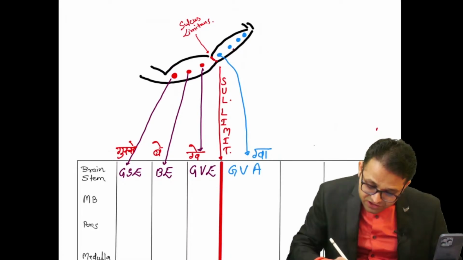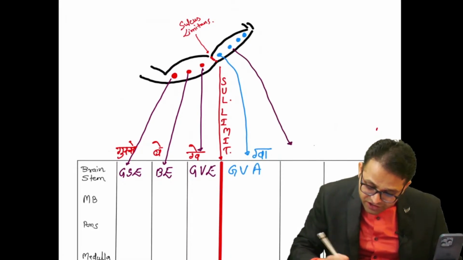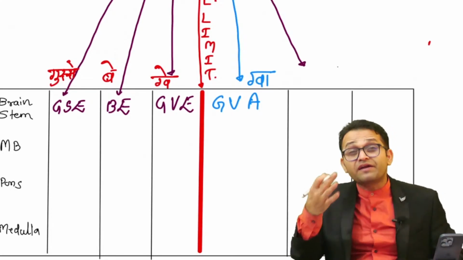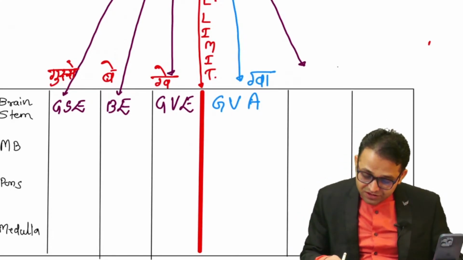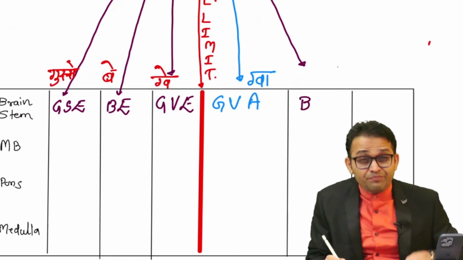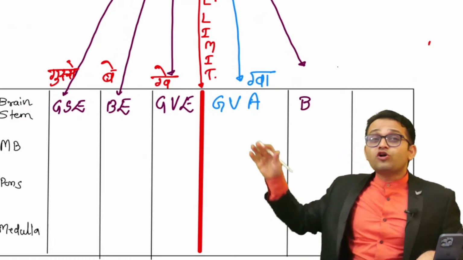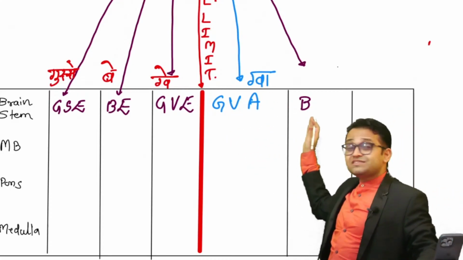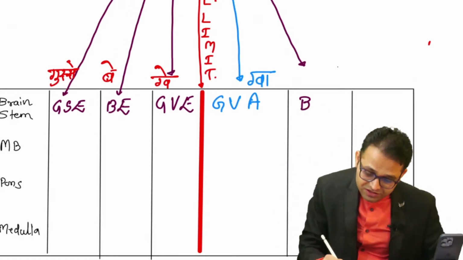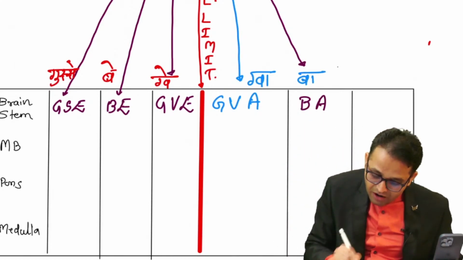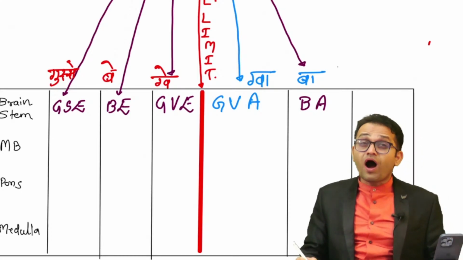We revised it in our yesterday class. Please watch our yesterday class before today's session, and you will get a better understanding. Fine. So this is, yes, gua. It will supply the pharyngeal apparatus, the branchial apparatus. Is it afferent or efferent? Sir, behind the sulcus limitans, efferent. So this is our branchial efferent. The nickname you will give, sir, is ba: gusse be gue gua ba.